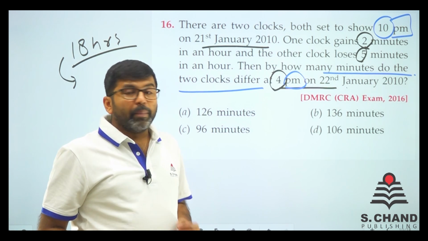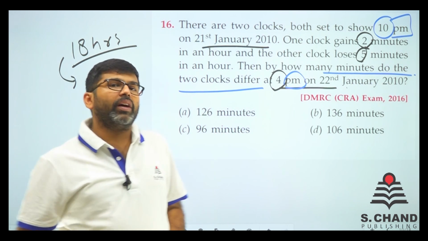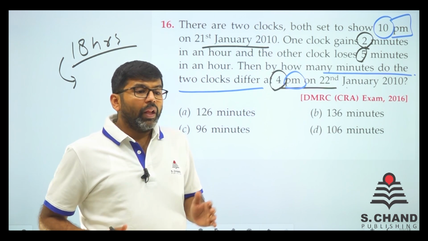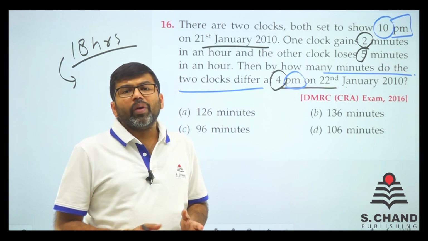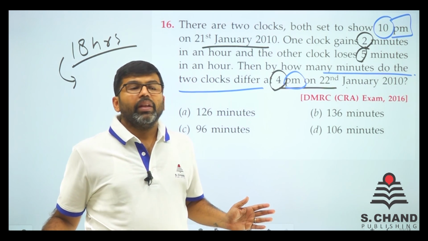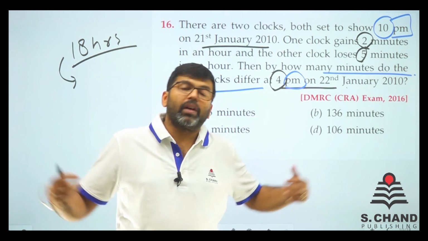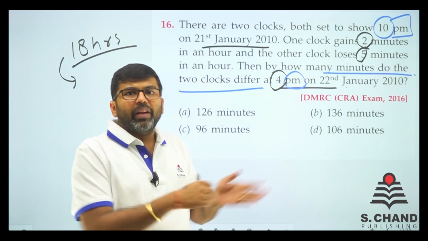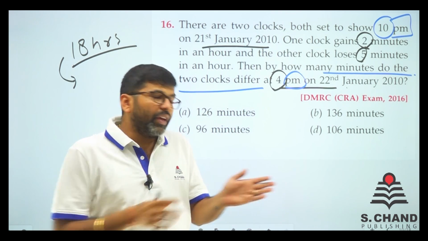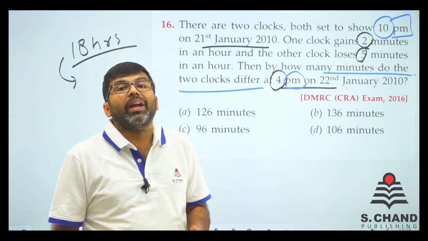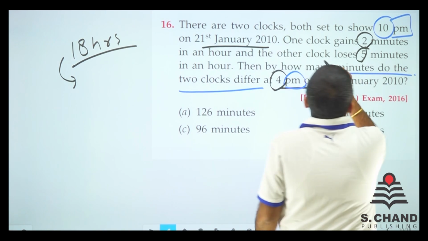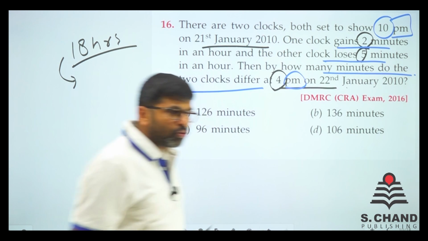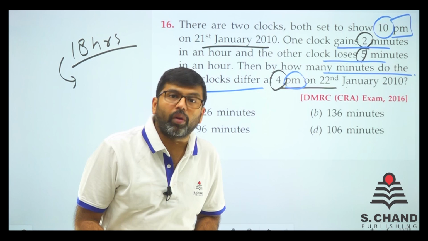If you remember the relative speed of time and distance, what happened in the relative speed? If both are going on the opposite sides, their time taken gets more. If they are on the same direction, you just subtract. But if they are in opposite directions, their speeds get added. In the same way, it loses 5 minutes, it gains 2 minutes. So the difference gets more.